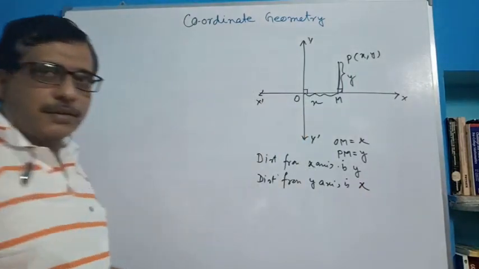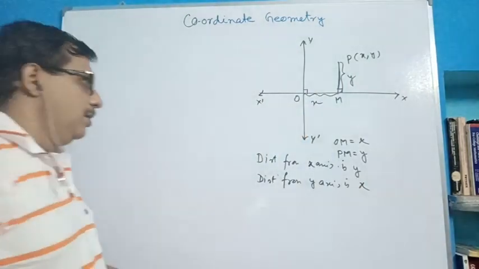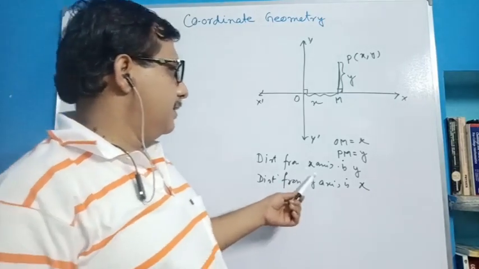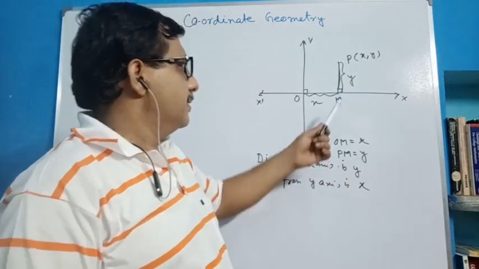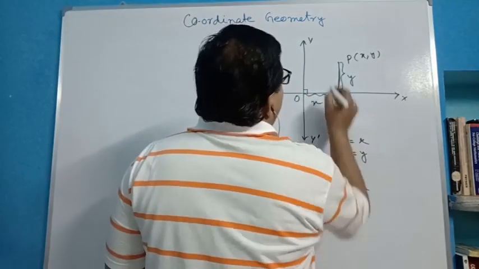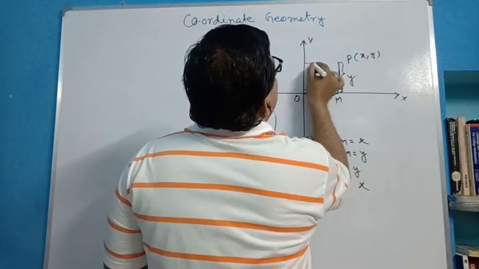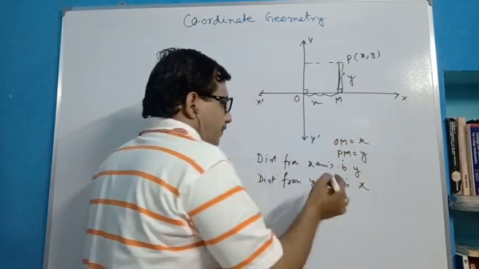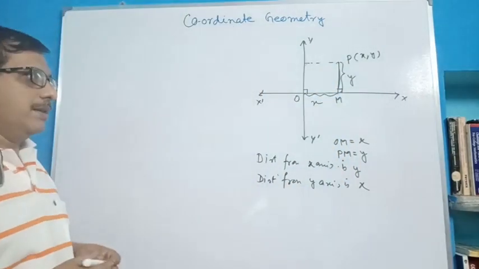Just reverse. If the coordinate is (x, y), then the distance from the x-axis is y, and the distance from the y-axis is x, that is the distance OM.